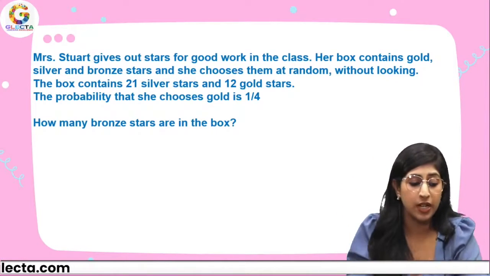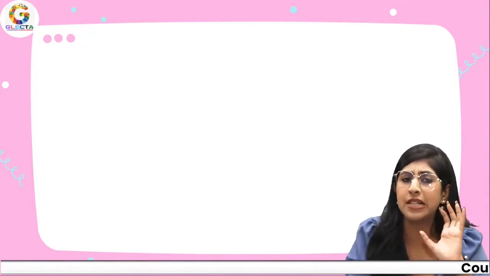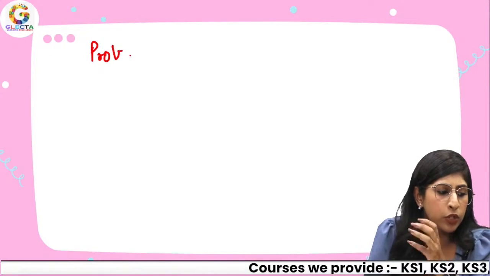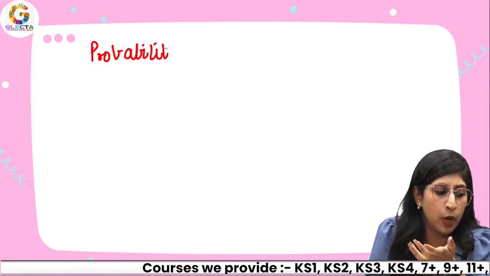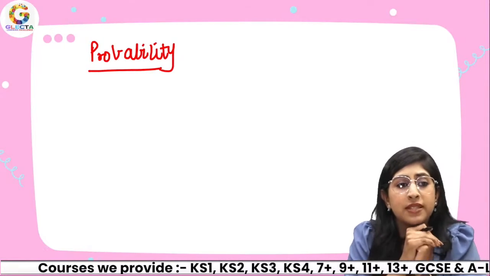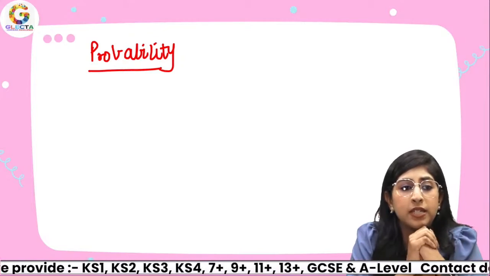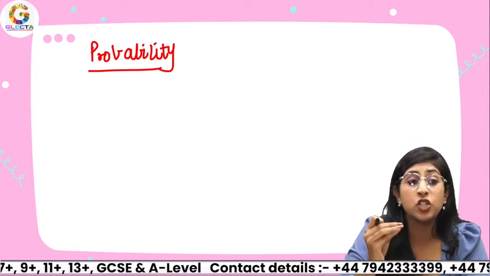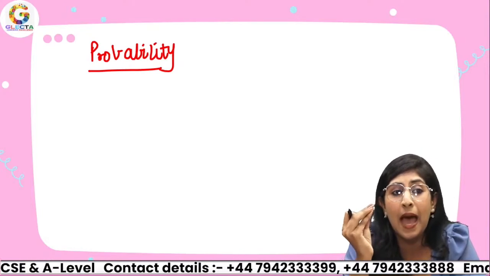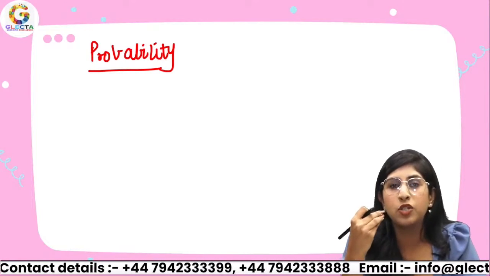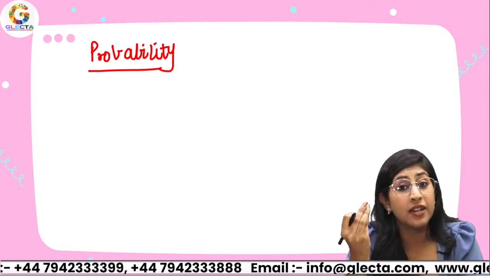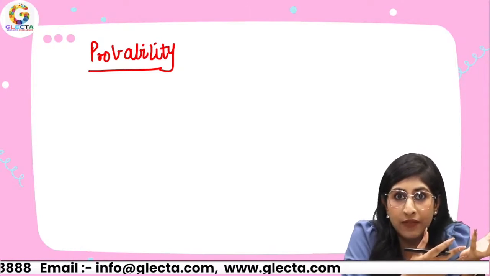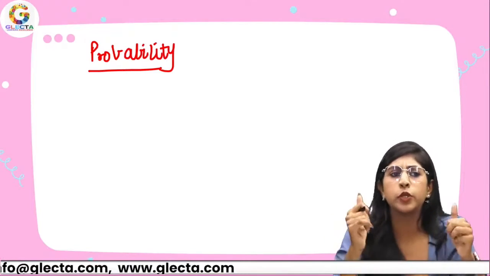Now, this is a question related to probability. First, let's try to understand what we mean by probability. What do you guys understand by this word probability? Answer me in the comment section. What do you mean by probability? Probability is actually the possibility that something happens. Like, how much possibility is there that it's going to rain tomorrow? Now, there could be an impossible event or an event which is certain.